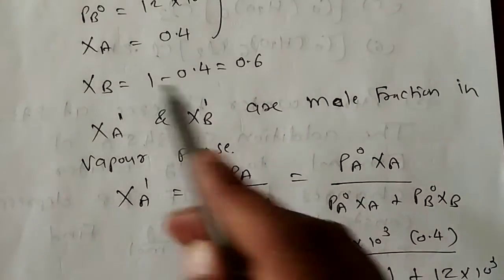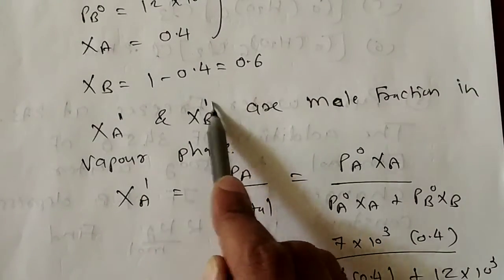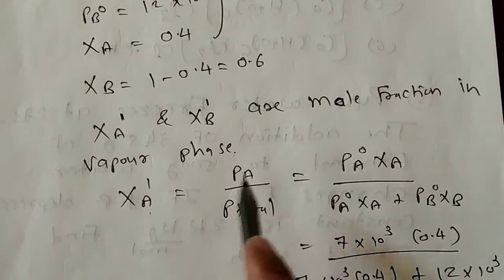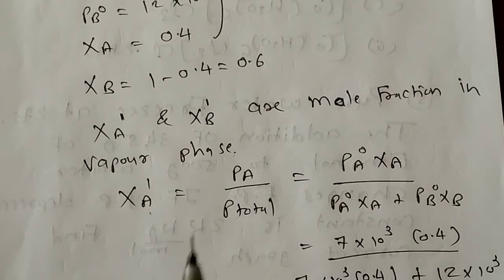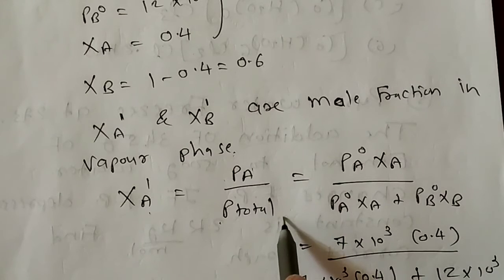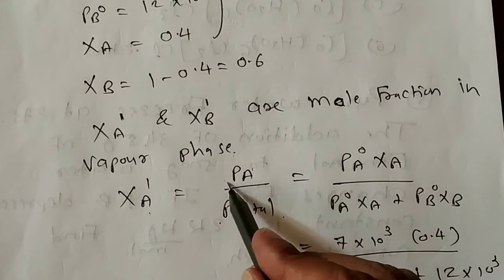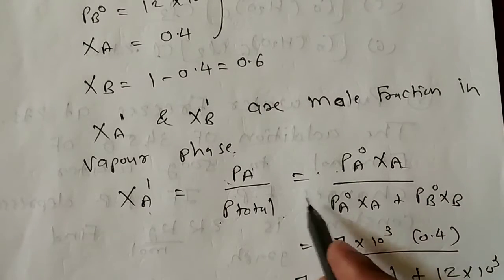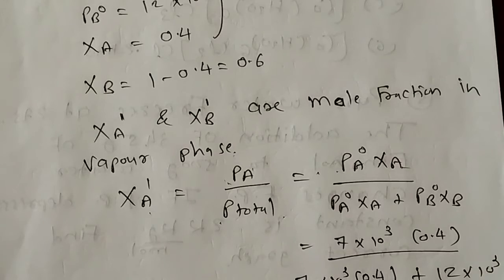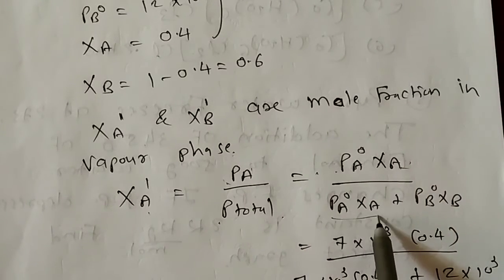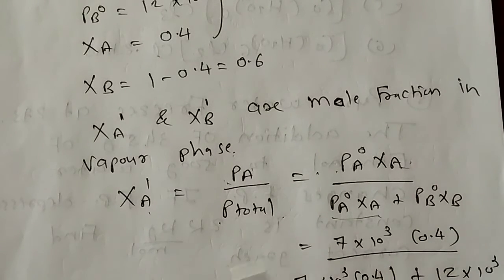Now suppose XA dash and XB dash are mole fraction in vapor phase. So XA dash, any formula that has come in textbook questions: XA dash is equal to PA divided by P total. Formula for PA is PA0 into XA, and P total means PA plus PB. I have written the formula of PA as PA0 XA. Now formula for PB is PB0 into XB.